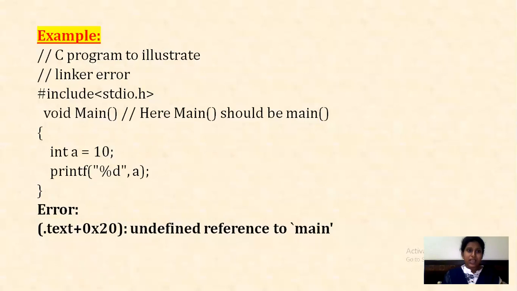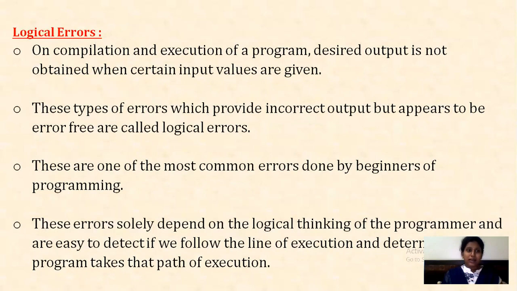See here, hash include stdio.h, void, and by mistake you have given a capital M instead of a small m as your main function. So int a equals 10 and you are printing the value a. It throws an error like undefined reference to main. So it leads to a linker error, because main is your entry function. Without the proper function name, you cannot execute the program properly. So it leads to a linker error.